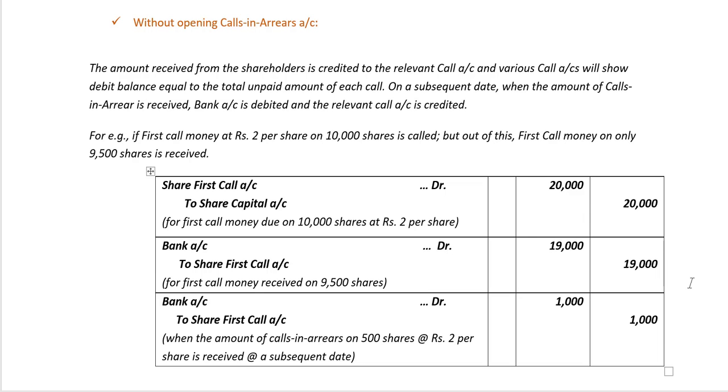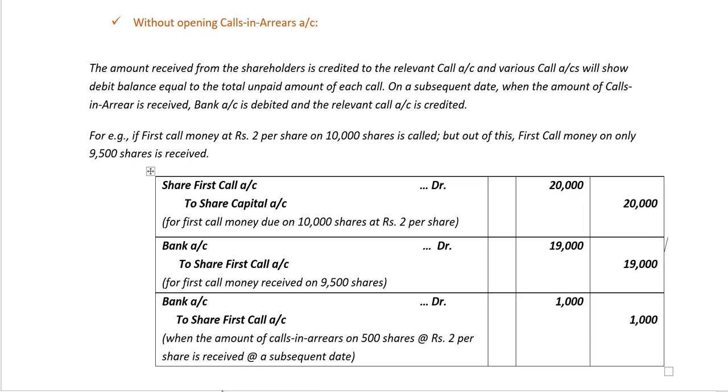Now when the company receives the first call only on 9,500 shares, the journal entry for the same would be bank account debit to share first call account, the amount 9,500 shares multiplied by 2 rupees per share, which is 19,000 rupees. At a subsequent date, when the amount of the calls in arrears, being the first call on 500 shares at rupees 2 per share is received, the journal entry to be passed is bank account debit to share first call, the amount being 500 shares multiplied by 2 rupees per share, which is rupees 1,000.